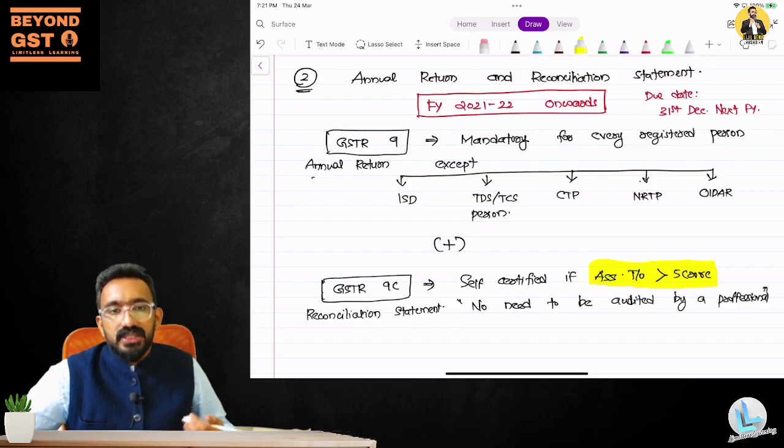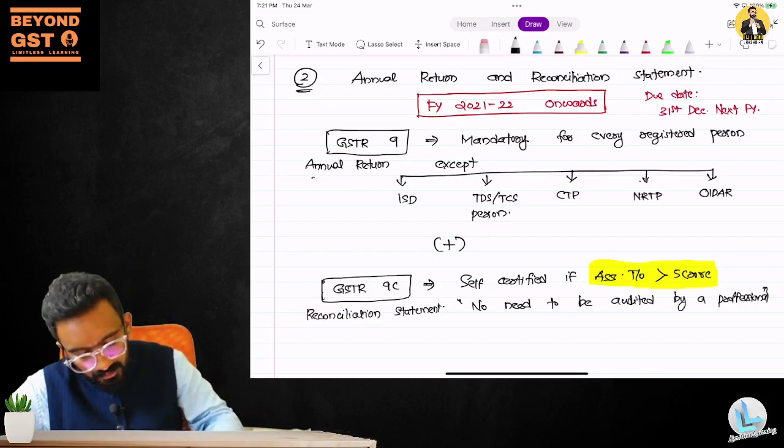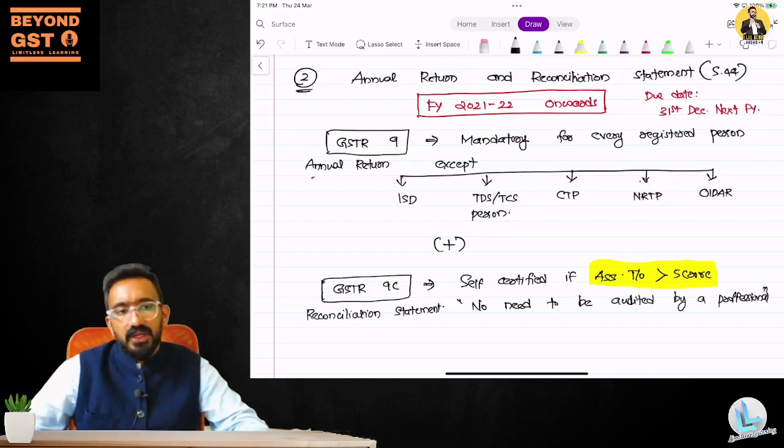So GSTR 9 is required for everybody except the persons that they have mentioned. But that particular statement will also have an annexure of GSTR 9C, which is a reconciliation statement. This need not be audited. That has been revised. So section 44 has been amended. Earlier it was also exempted by notifications and circulars. Now they have made it in the law itself, saying there is no need for audit.